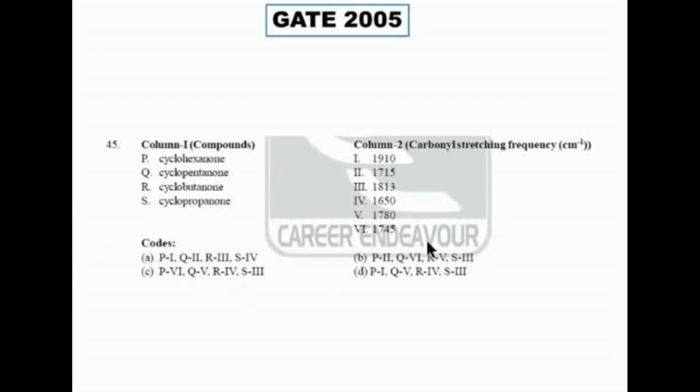Very good. So S is 3. Cyclopropanone is 1813. Okay, fine. Then R is 5. Cyclobutanone 1780. Very good. So படிச்சோம் இல்லையா? So ring size குறைய stretching frequency கூடும். So cyclobutanone க்கு 1780. Cyclopropanone க்கு 1813. Then you have Q, S6. Cyclopentanone 1745. Very good. Then you have cyclohexanone. Cyclohexanone will be around 1715. So 1715, 1745, 1780, 1813. Is it okay, guys? Okay.